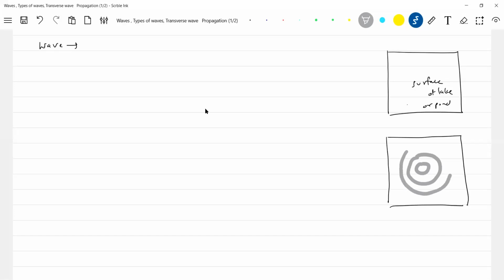I can't show the ripple moving up and down, but I think everyone has seen it. So these are ripples.